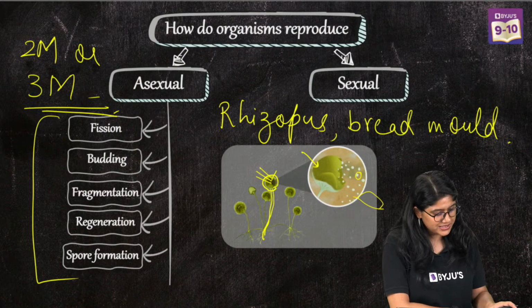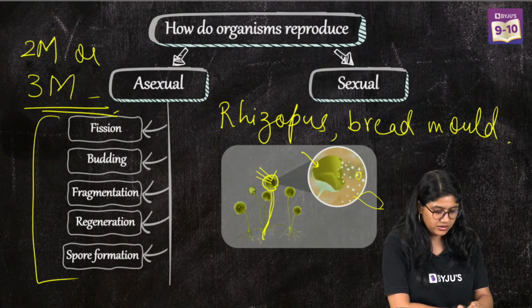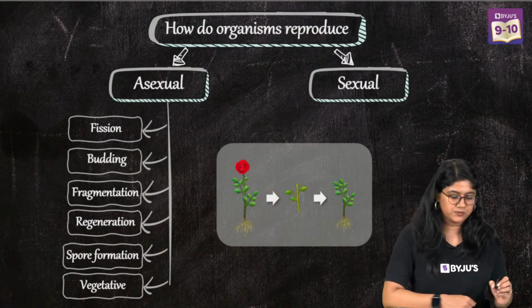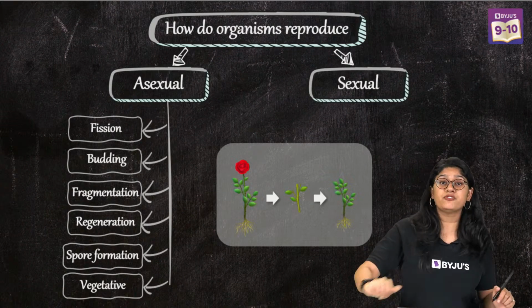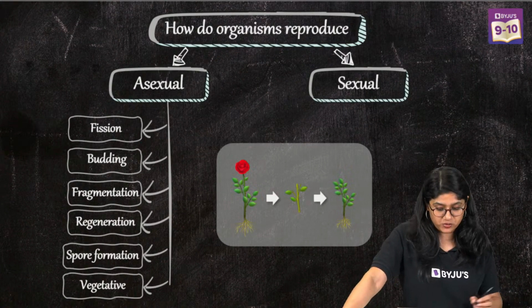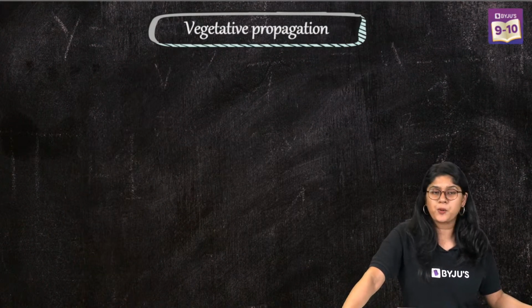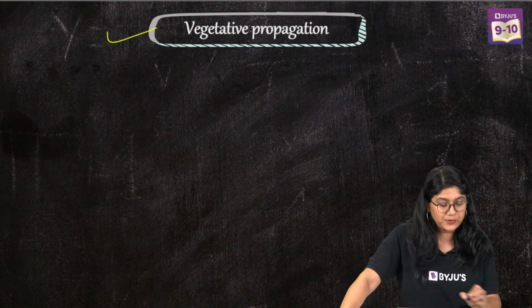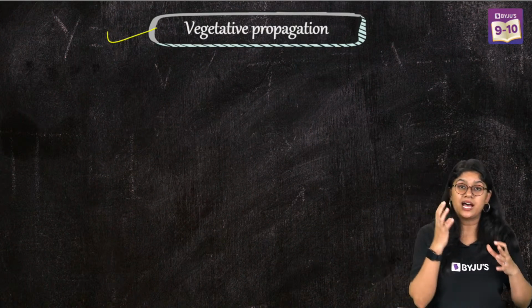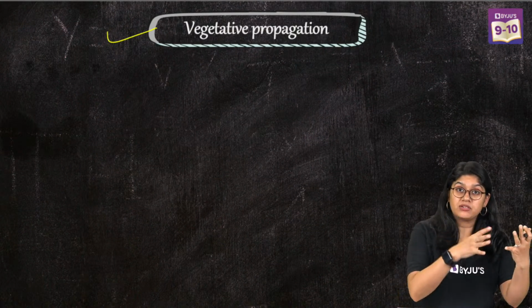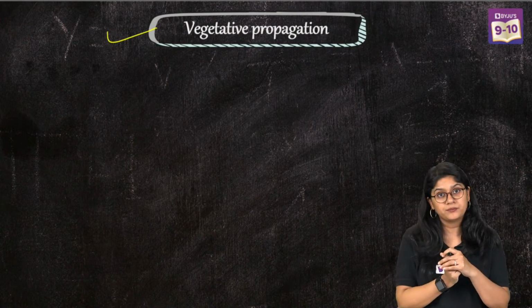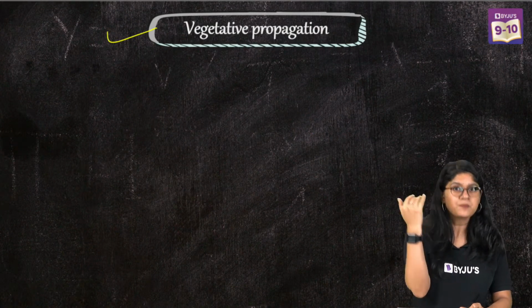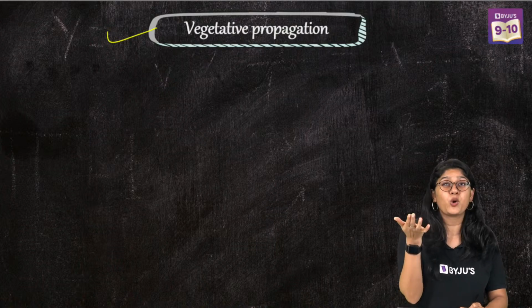Now we'll be discussing the next important topic, which is vegetative propagation. As many of you are asking about it, we'll be looking into it. Vegetative propagation is definitely a type of asexual reproduction, and in it we will see that a plant's part gives rise to a new plant. Which plant parts are we talking about? Different plant parts, but let's discuss in a little more detail.